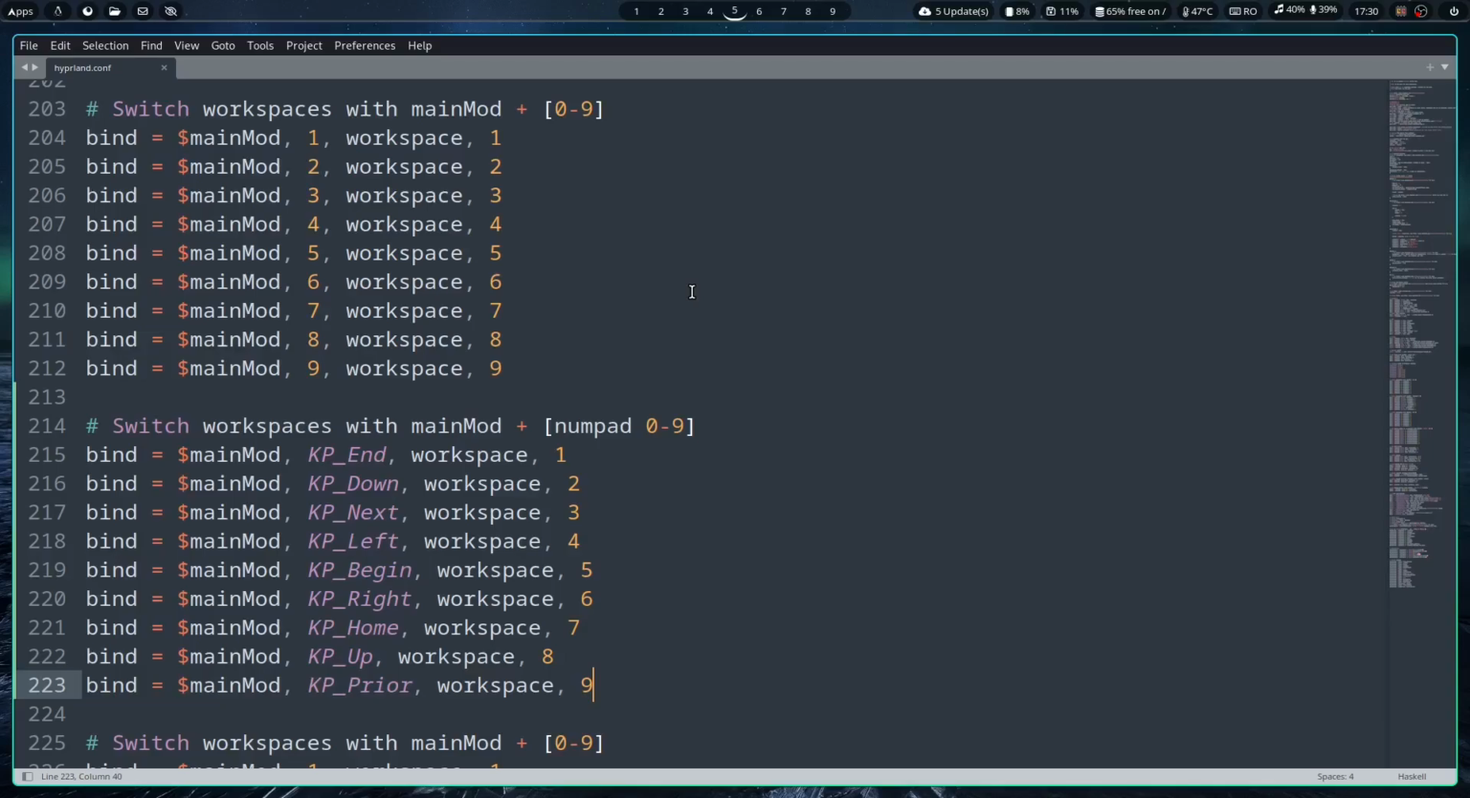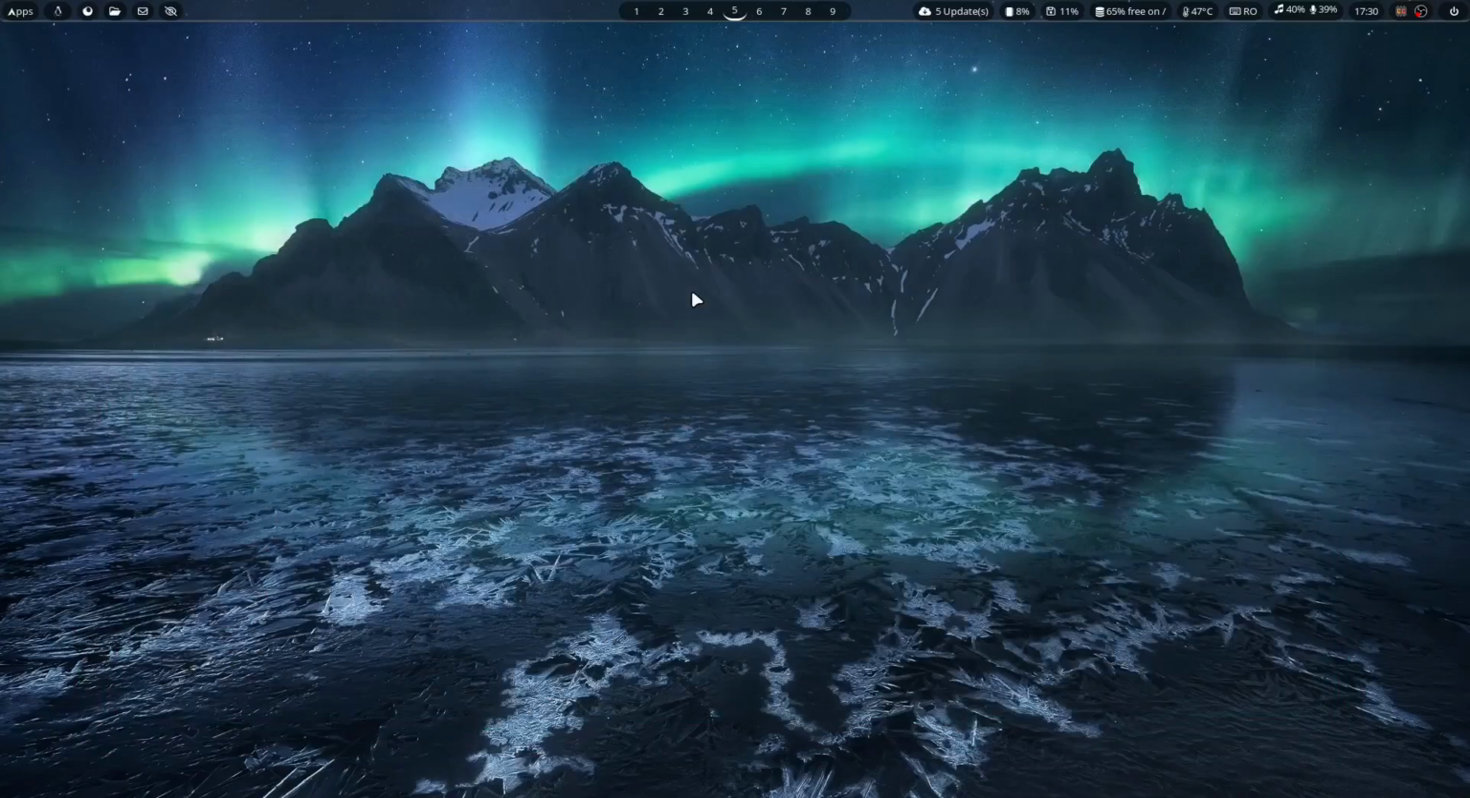After that, save the file. The change will happen automatically. Now you can switch between workspaces with the numpad keys too.